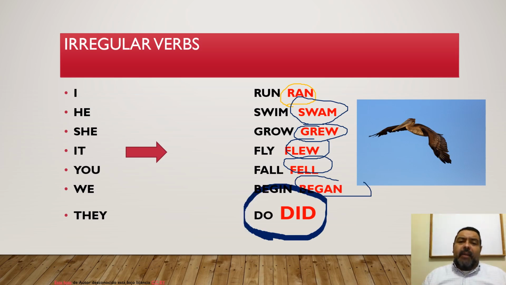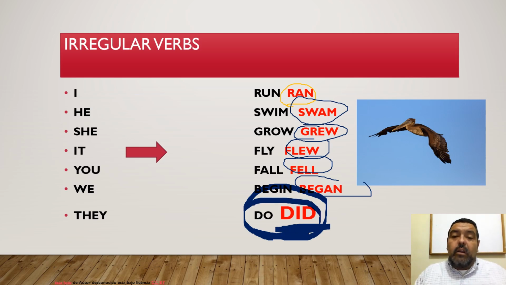Why did I say my favorite one? Because we use this verb as an auxiliary. Remember when we were working on the present tense that we used the do for do not and does not and for the questions? Well, it's going to be the same thing right here. We're going to use the verb do in the past tense form, which is did, as an auxiliary verb. Lo vamos a usar también como auxiliar para negaciones y para preguntas.